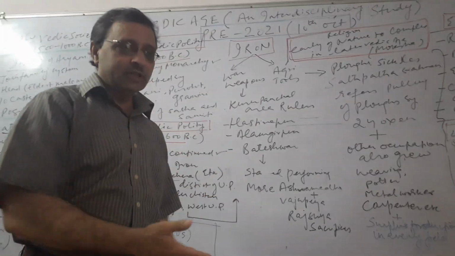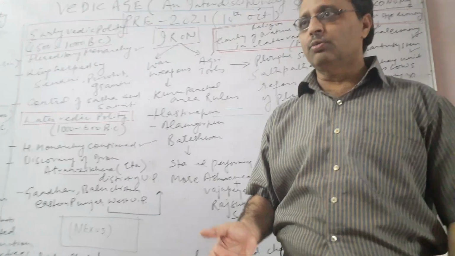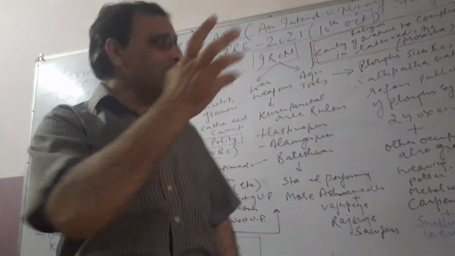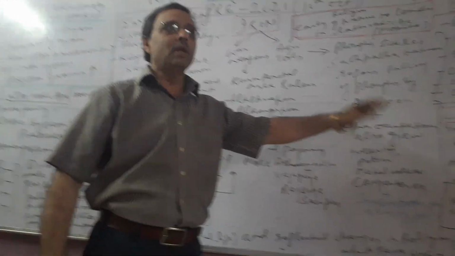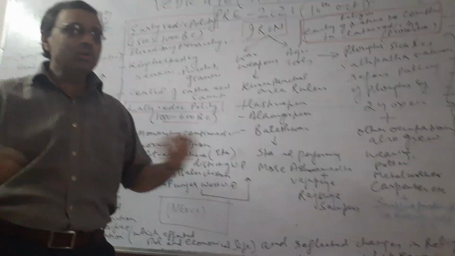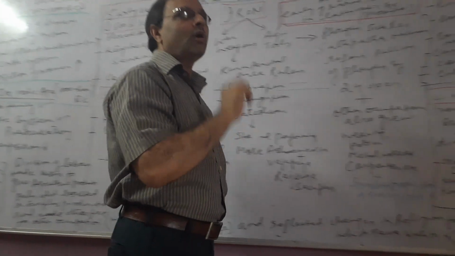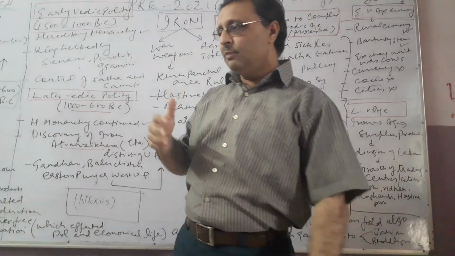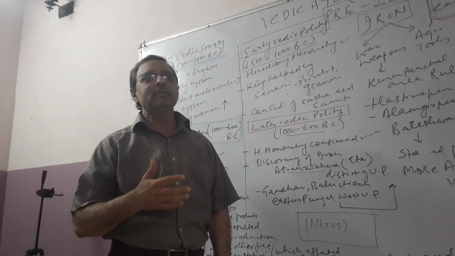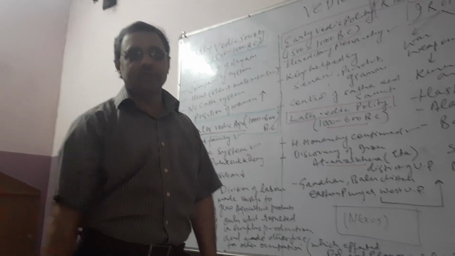Just like at present, those who are preparing for the civil services prelims exam that is going to be held on the 10th of October, their mind is filled with how to crack the prelims. So that was the concept here also in the mind of the people: how to attain this salvation, that is Nirvana in Buddhism and Kaivalya in Jainism, how to get it, how to attain it. And Brahmins took advantage of that, and they started making the ritual sacrifices so complicated that ultimately they exploited the people up to an extent that the people were fed up of their religion.